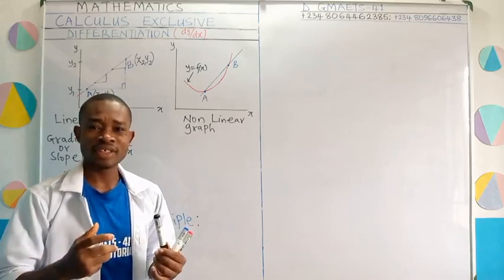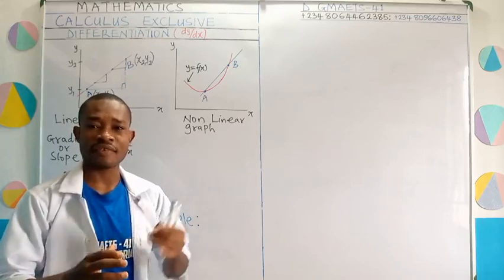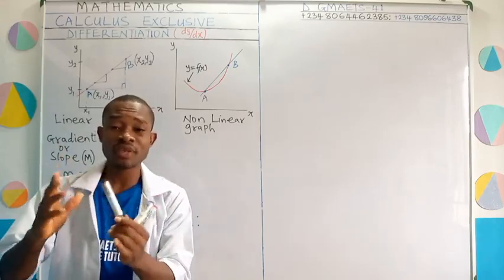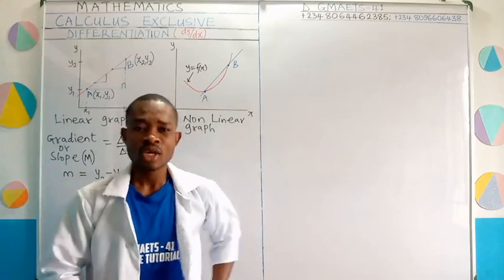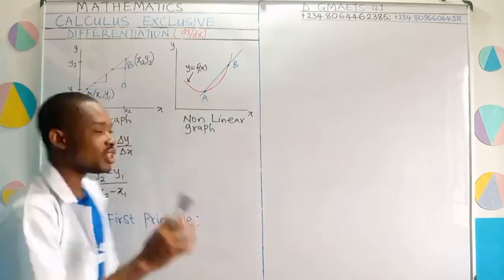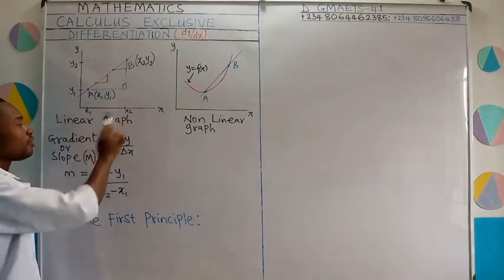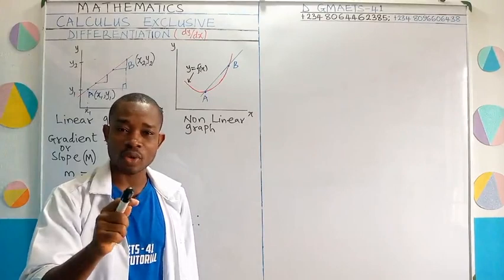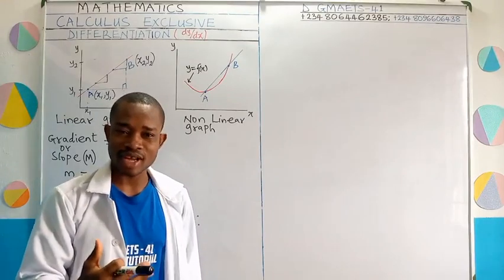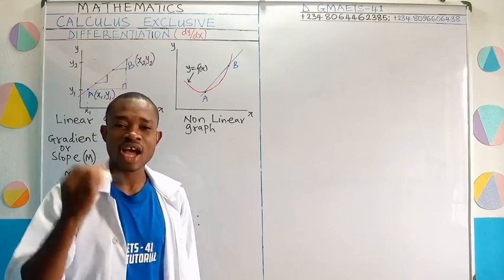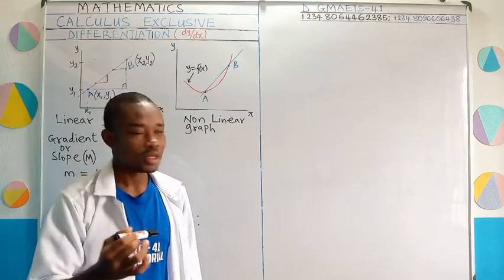Our interest is in getting how changes in one quantity will affect the other one. We will be interested in what is called the tangent. That is what we established from this linear graph. Are you following? I told you that the tangent is just a straight line that touches a curve at one point.